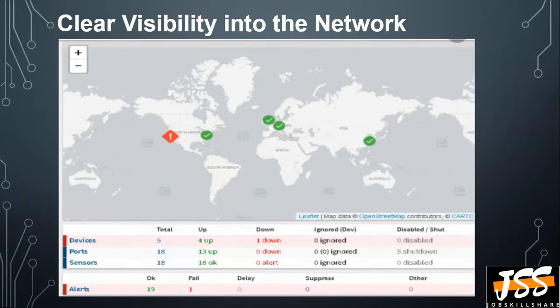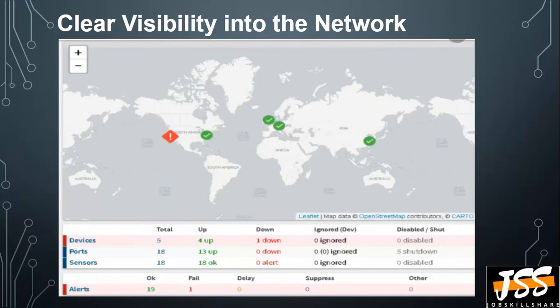The core objective of network monitoring is clear visibility into the network. This kind of outlook is shown in front of you. Any network monitoring tool will show you this kind of output. It will show you the devices. You can see over here 4 devices are up and the down devices number is 1, so 1 device is down. The ports shown over here are as follows: in total there are 18 ports, 13 ports are up, 0 ports are down. And the status of sensors is also shown.